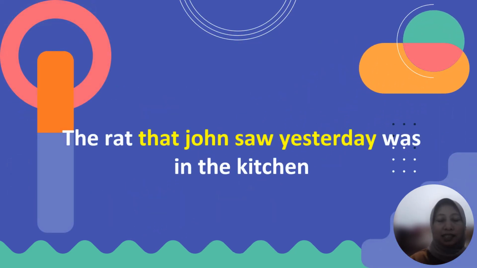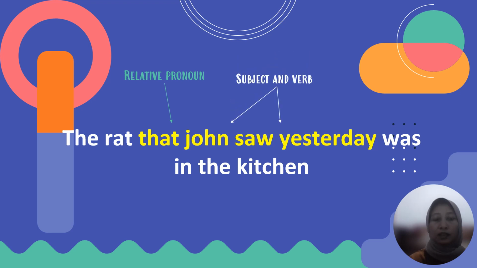Okay, we can see an example of the sentence. The rat that John saw yesterday was in the kitchen. There is the relative pronoun that, the subject John, and the verb saw. And that John saw yesterday is the adjective clause. It modifies the rat.